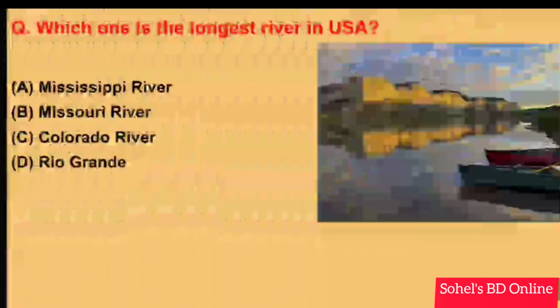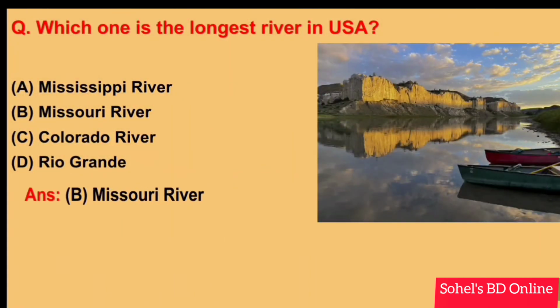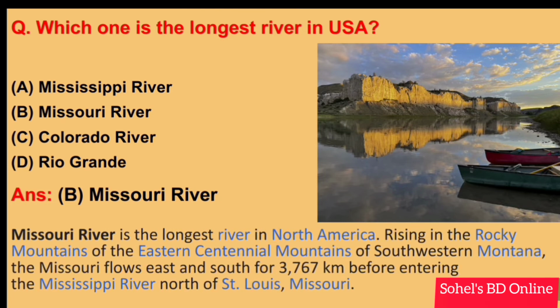Which one is the longest river in the USA? Answer B. Missouri River. The Missouri River is the longest river in North America, rising in the Rocky Mountains, in the eastern Centennial Mountains of southwestern Montana. The Missouri flows east and south for 3,767 kilometers before entering the Mississippi River, north of St. Louis, Missouri. Next.